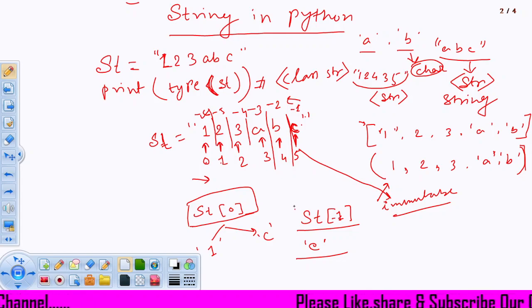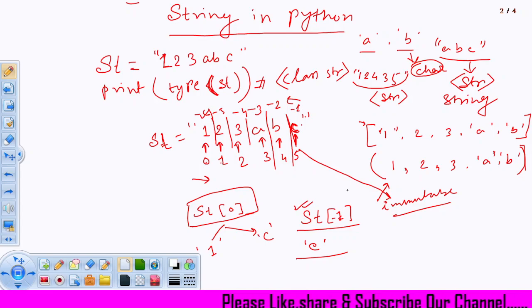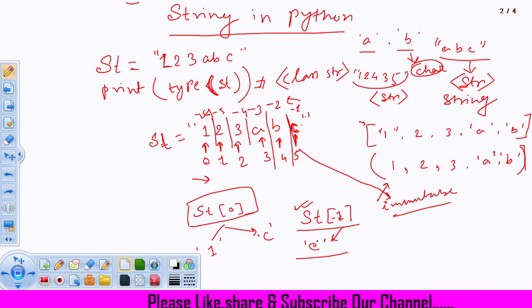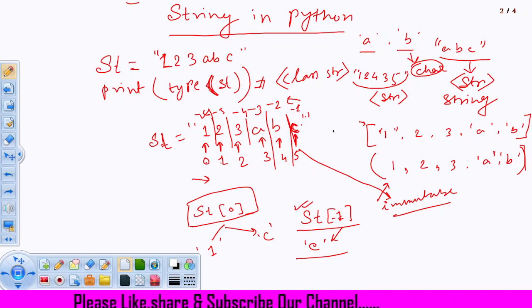So the syntax will look like this. First we have to give the name of the string, then we have to give the index number of the string. Whatever index number we give, that particular character will appear, right? So I hope this much is clear, and this is how we access a string with its index number.